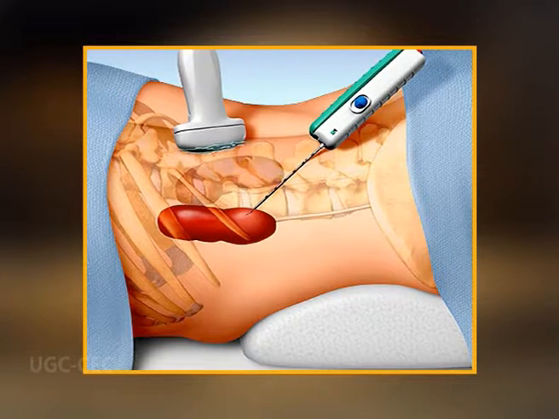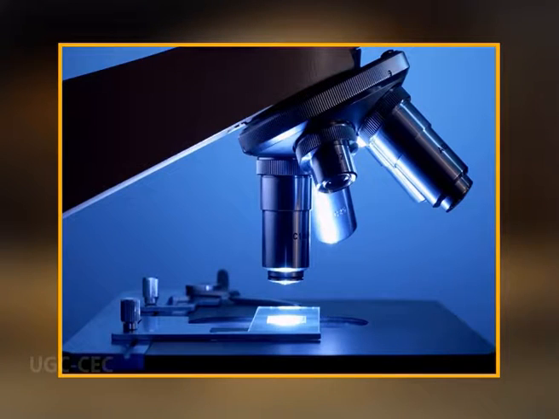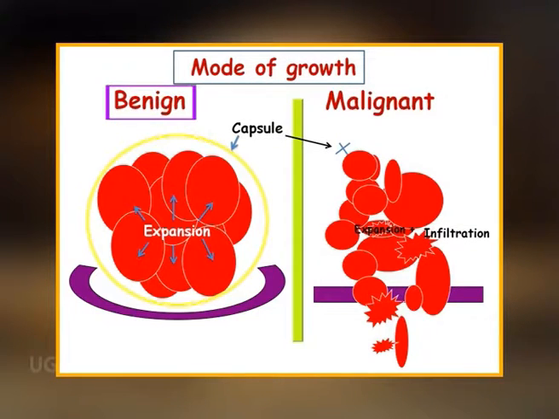A biopsy is the surgical removal of some cells, tissue, or fluid used to determine whether they are cancerous or not. When viewed under a microscope, benign tumors consist of orderly growth of cells that resemble the cells of the tissue from which they are taken.